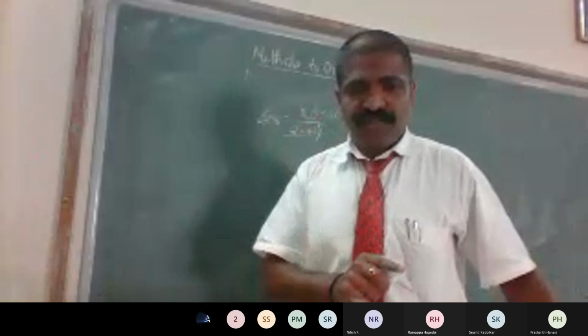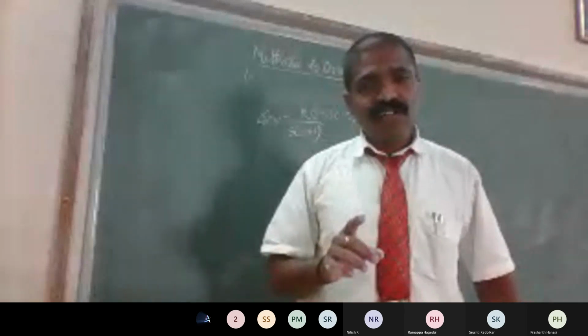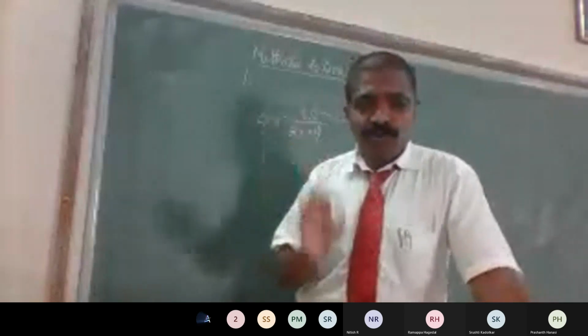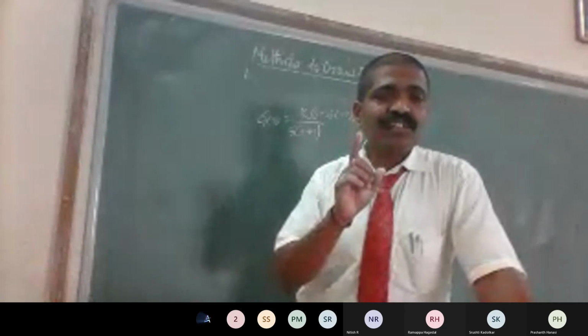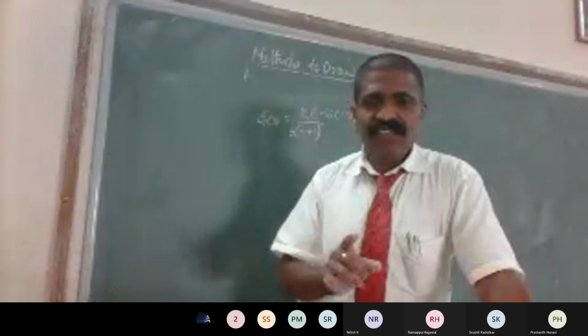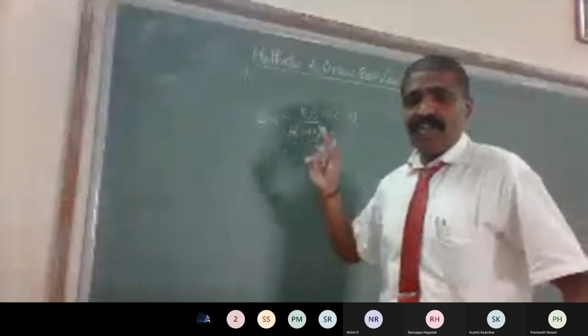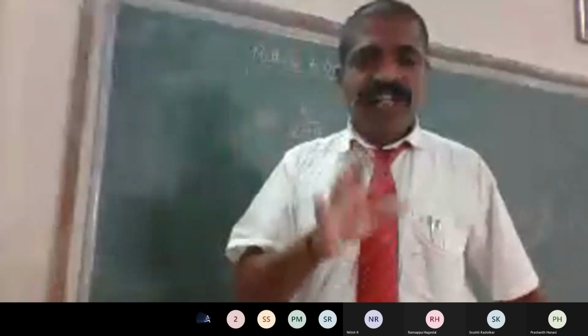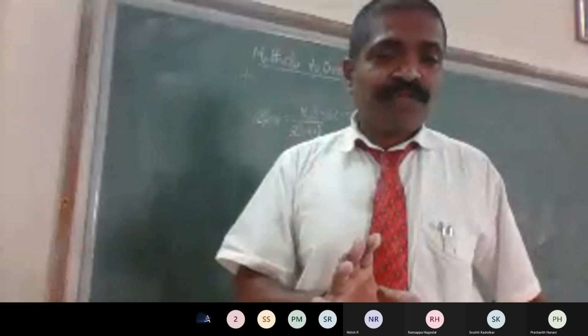Now the characteristic of root locus. As I told you, there is not a single root locus; there are a number of loci, and from each pole there emerges a root locus. Here there are two poles, so from each pole there will be one locus. So in the s plane, you can find root loci equal to the number of poles.